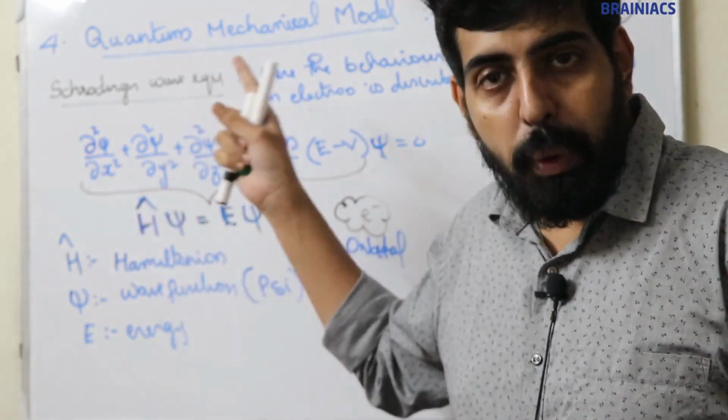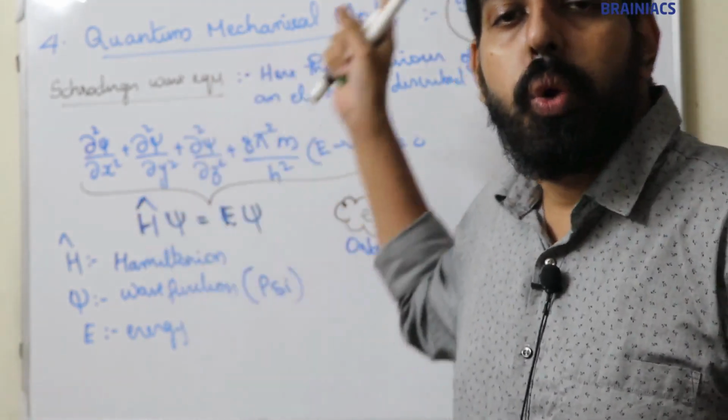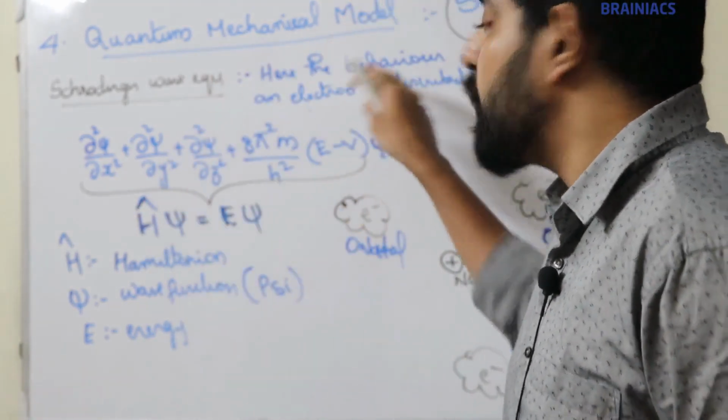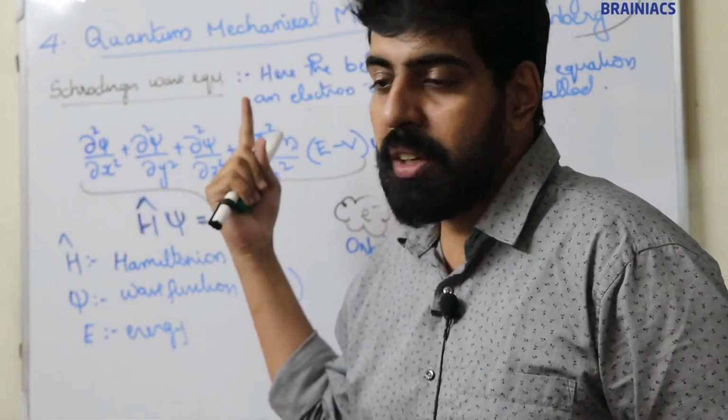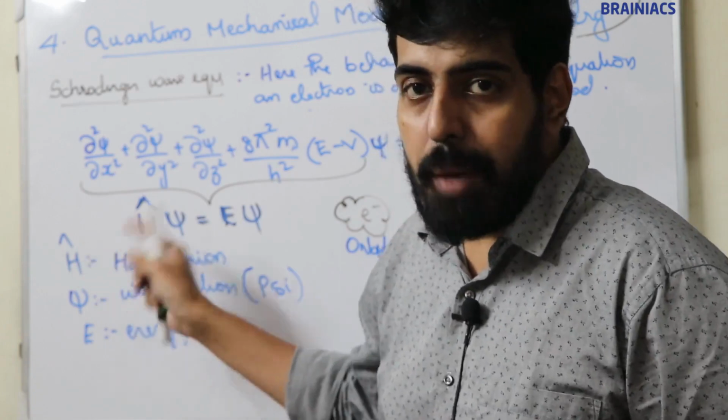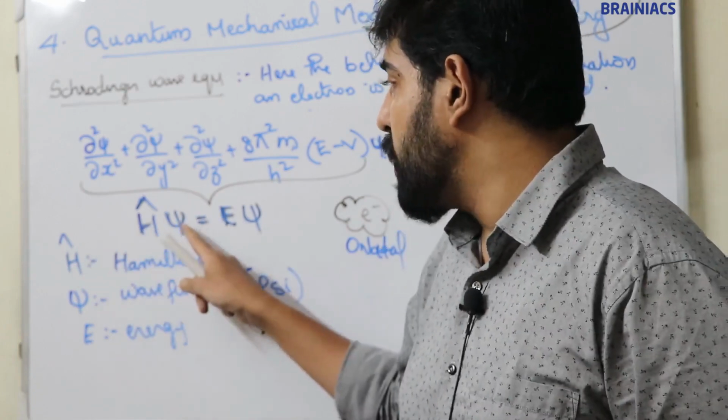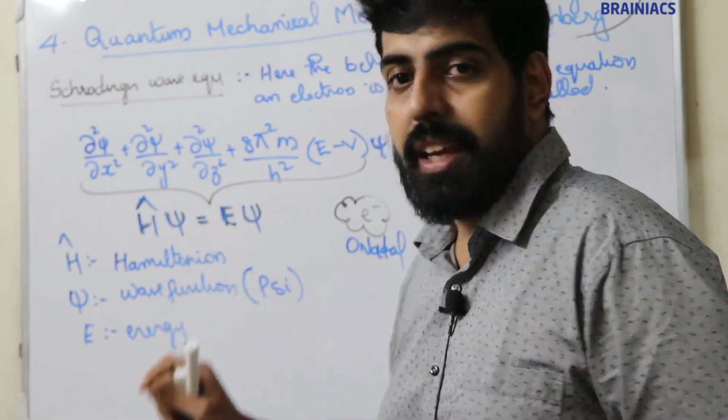Schrodinger proposed an equation to describe the behavior of an electron. The short form of that equation is H cap psi is equal to E psi: H cap Hamiltonian, psi wave function, and E energy.